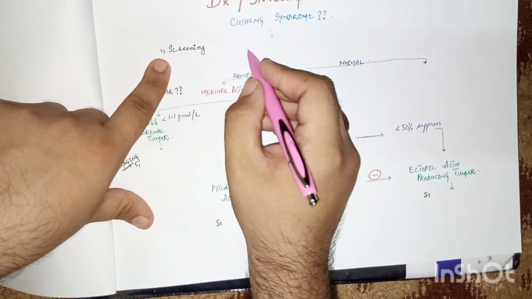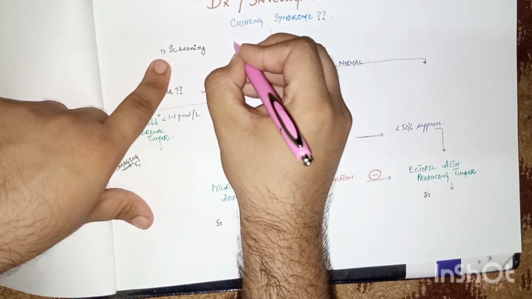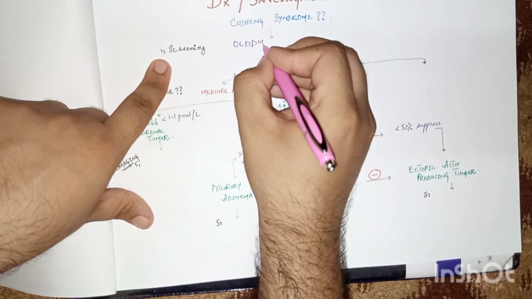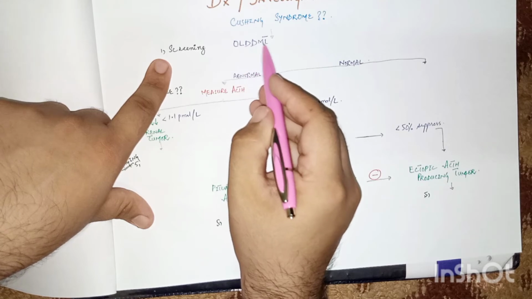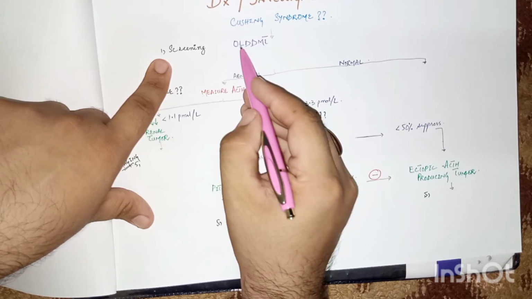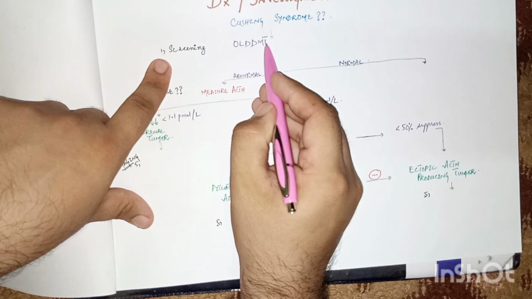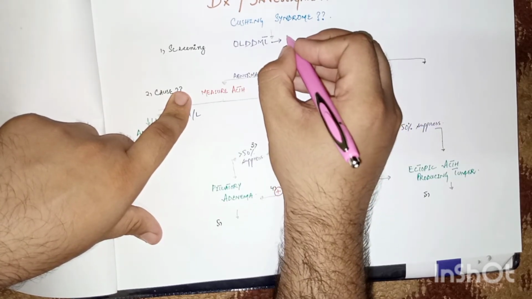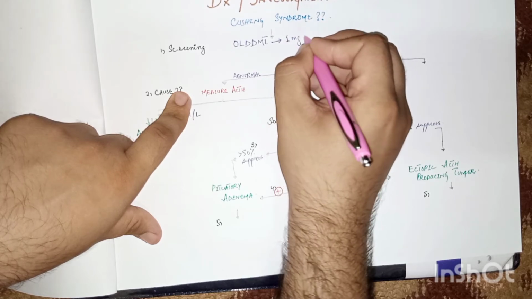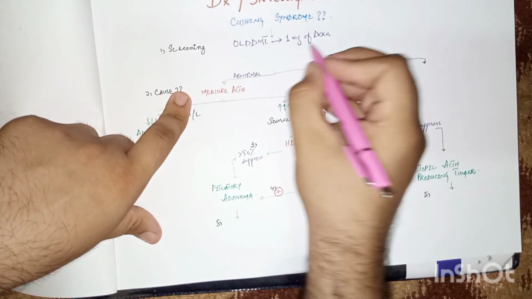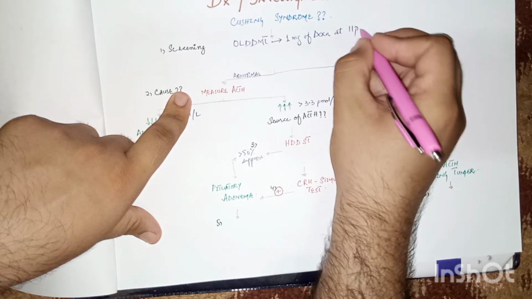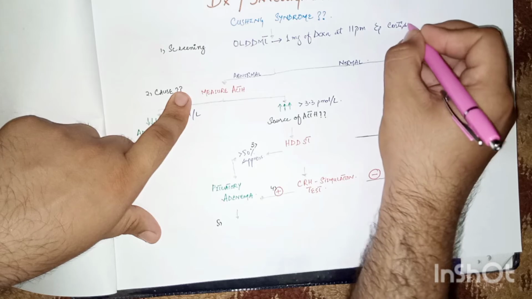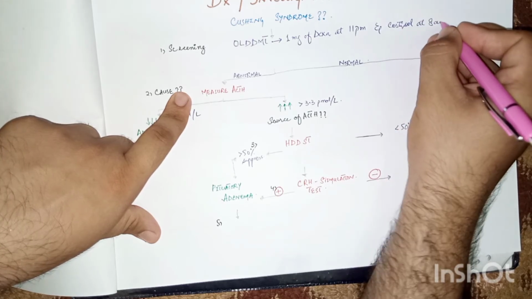The first important test is the overnight low dose dexamethasone test, OLDDMT. In this test, we will give the patient a low dose of 1 mg of dexamethasone at 11 p.m. at night, and we will measure the cortisol at 8 a.m. in the morning.